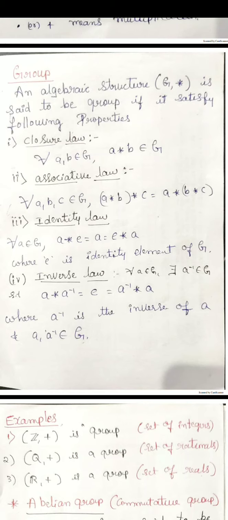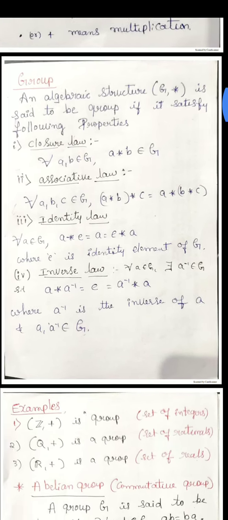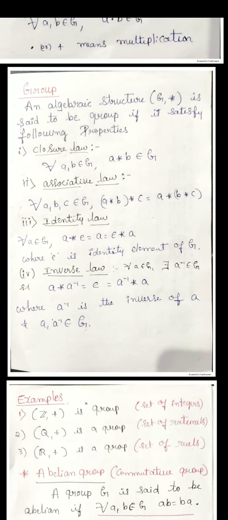So with respect to addition, 0 is the identity element. That means, for example, 2 minus 2 is 0, so minus 2 is the inverse of 2. So that is the inverse law. If this algebraic structure satisfies these four conditions, we call that a group.